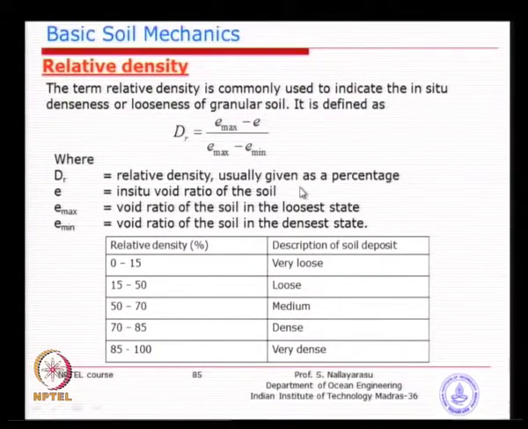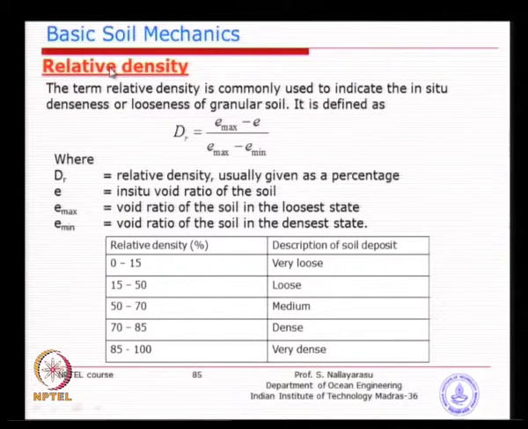So, you can see here in relation to the maximum and the minimum void ratio, or the state of the soil, we try to find out the relative density in terms of percentage close to loose state or percentage close to dense state, that is called the relative density. How dense in relation to the densest state, or how close to the loosest state, is called the relative density.